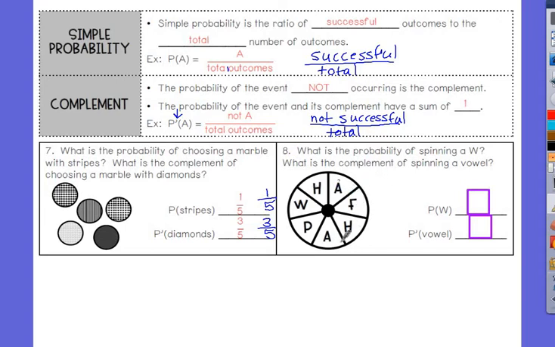Number 8, I have a spinner. I want to first see the probability of getting a W. How many have a W? 1 out of how many total spaces? 7. Can that be simplified? No. So 1/7 would be my probability.